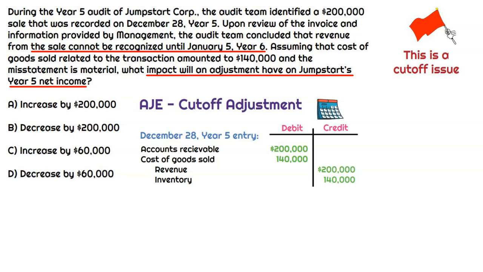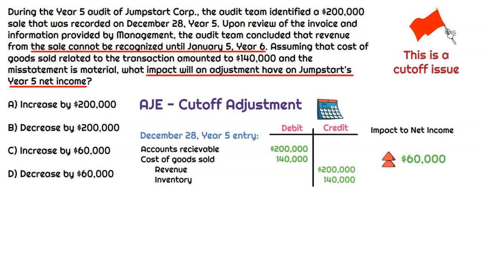So as we can see, this original entry, well, if the sale was for $200,000 and cost of goods sold was $140,000, we would go ahead and credit revenue for $200,000 and debit cost of goods sold for $140,000, right? We also have to record the receivable. It could have been cash, but we'll assume it's an accounts receivable balance of $200,000. And then we also have to remove inventory, which matches that cost of goods sold of $140,000. So looking at this, the impact on the income statement or net income for year 5 was a positive